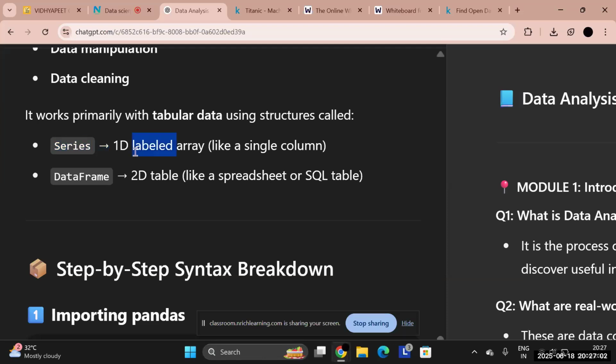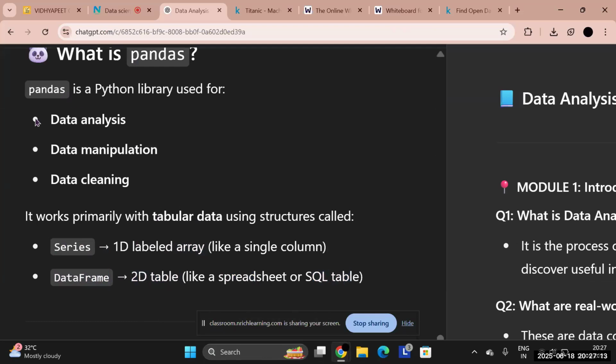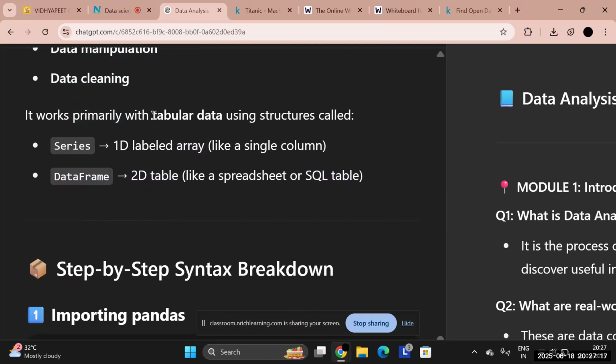Okay, so a series is a 1D labeled array, and a data frame, what does this data frame mean? A 2D table, like a spreadsheet, like a SQL table. Understood? I hope you're copying this. What we do in pandas, we do these three things. And in pandas, we use tabular data, where tabular data could be in series format or a data frame.